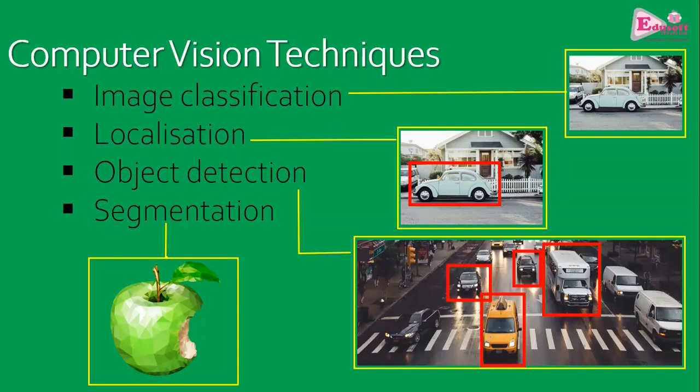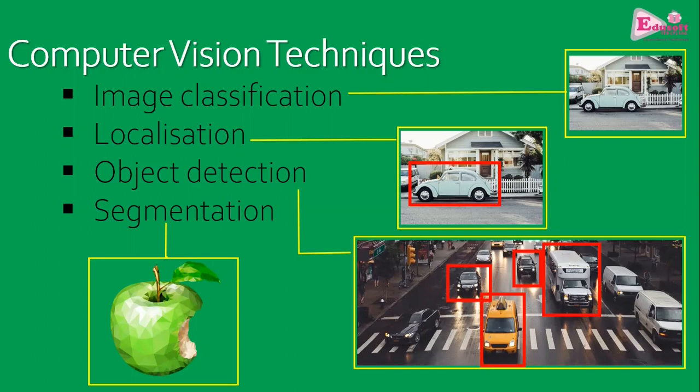Then localization. Localization means, within the image, identifying or locating the object in terms of pixels. Like in an image, if a car is shown, at what particular pixel location that car is present, so that a machine should be able to tell.